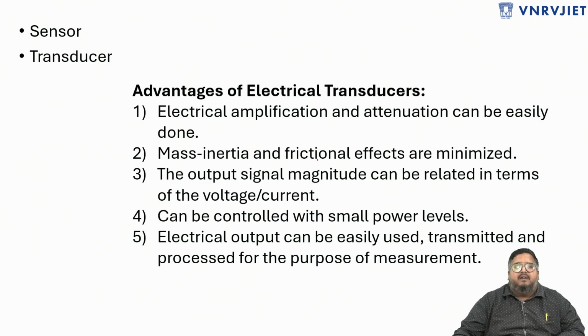That is, electrical amplification and attenuation can be easily done, and as we are not using any mechanical elements, we don't have mass inertia and frictional effects. The third point is the output signal magnitude can be related in terms of voltage and current, and it can also be controlled with small power levels. And finally, the electrical output can be easily used, transmitted, and processed for the purpose of measurement.